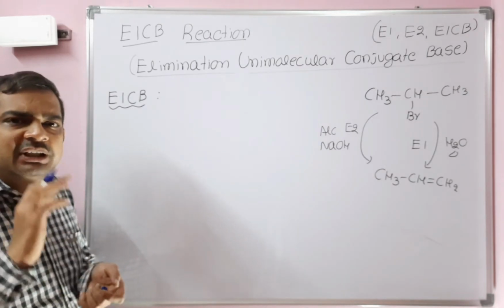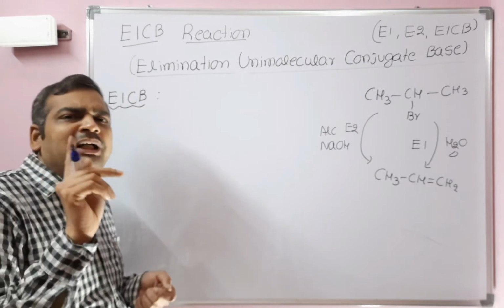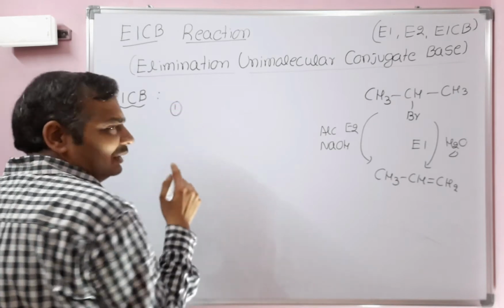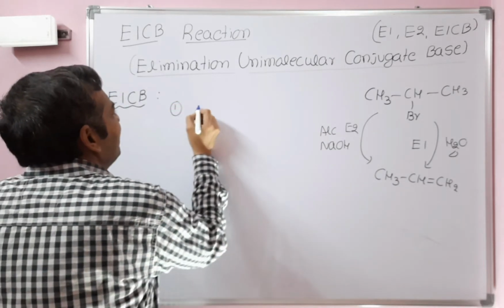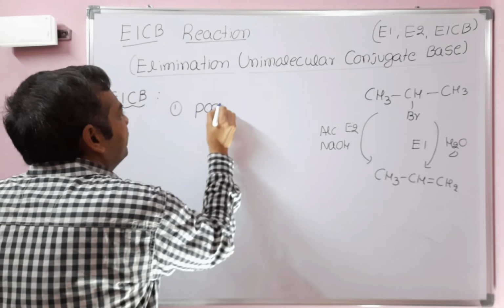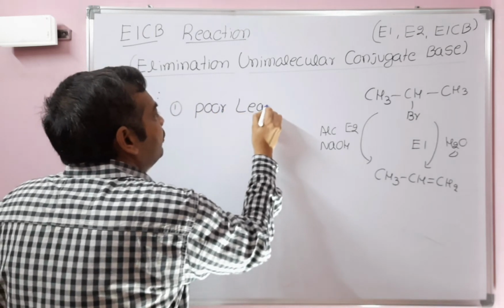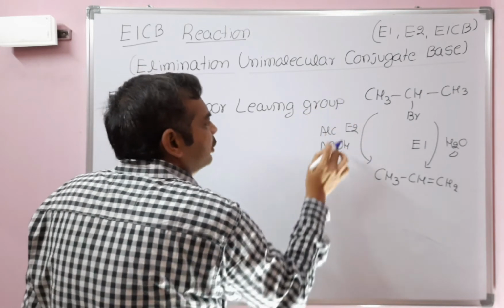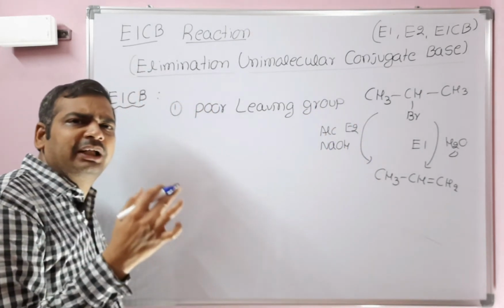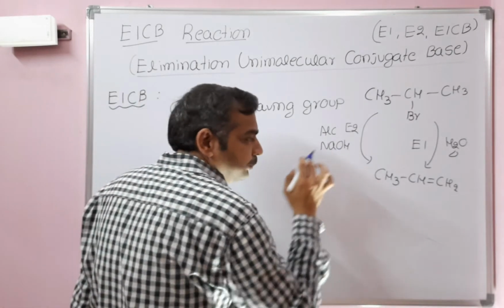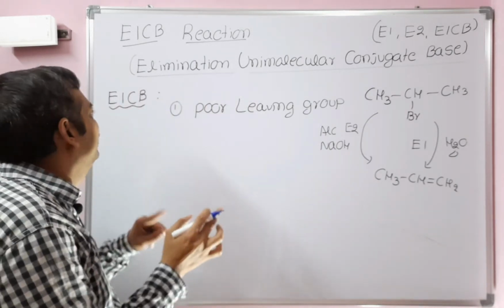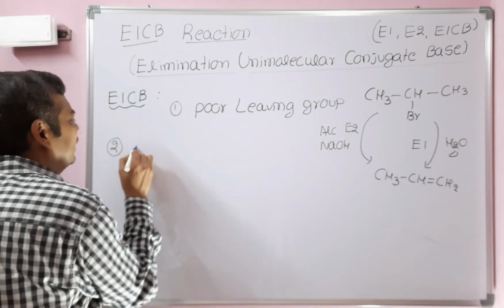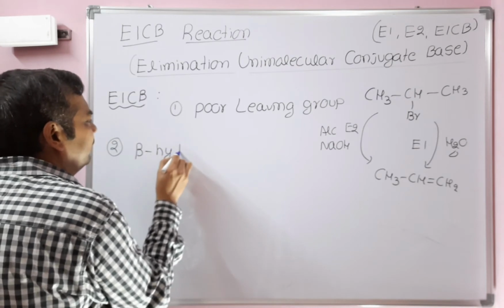To undergo the E1cB elimination reaction, there are minimum conditions. The first condition is that a poor leaving group is required for the E1cB reaction. No doubt, compounds containing a poor leaving group will also undergo E2. That's why there is a competition between E2 and E1cB. So let's go for the second condition. Beta hydrogen should be acidic.